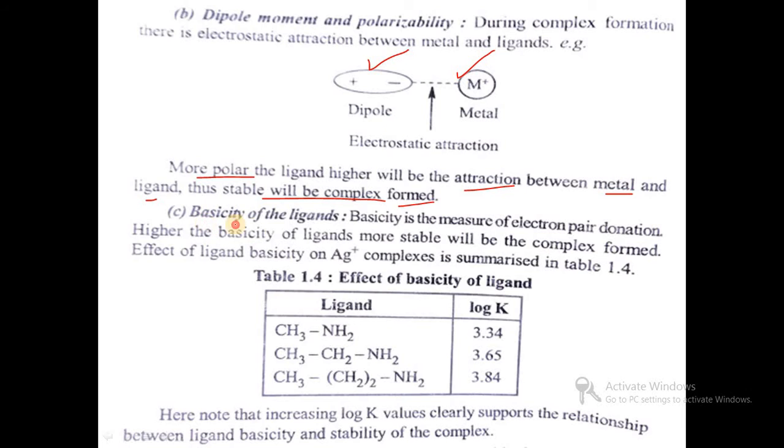Then the next parameter, basicity of the ligand. Basicity is the measure of the electron pair donation capacity of that ligand. The higher the basicity of the ligand, the more stable will be the complex. So here CH3NH2 has stability constant 3.34, but here as the electron donating groups increase, their stability also increases.